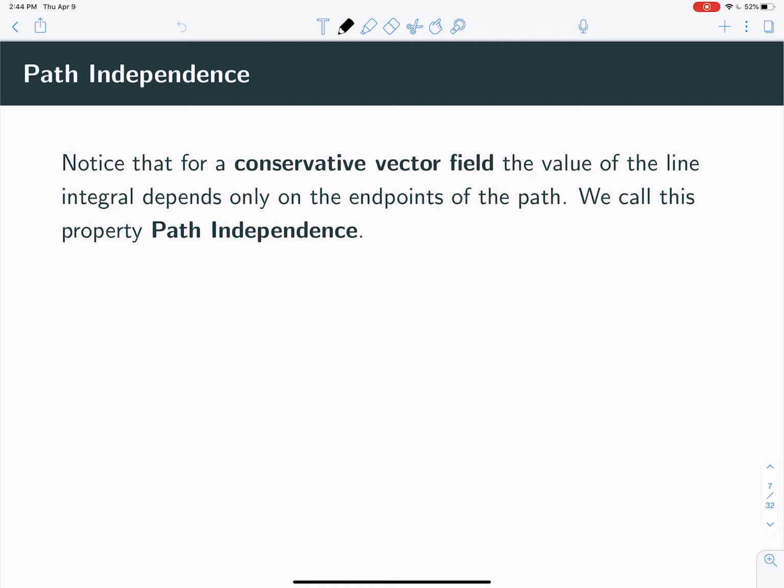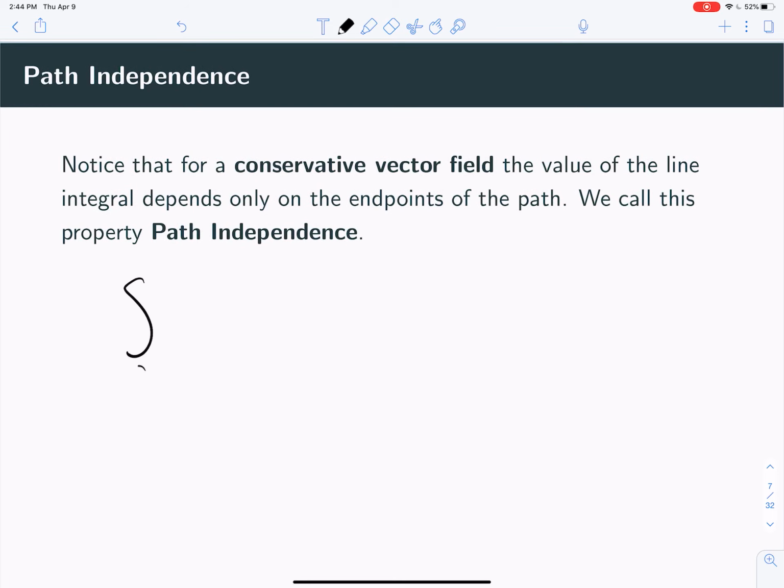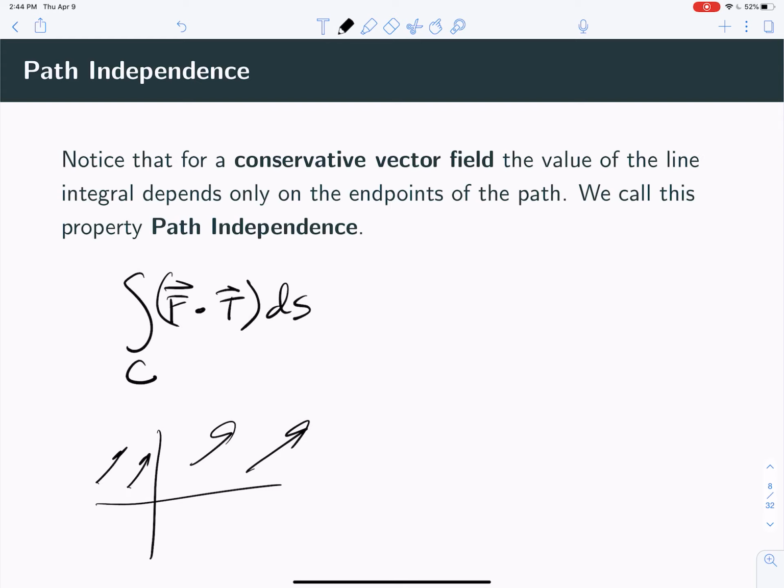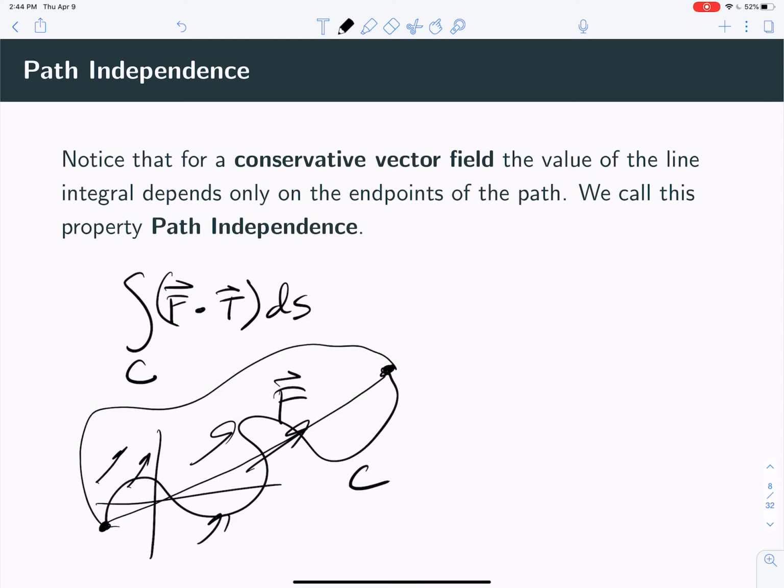All right, welcome back to our last of 3 videos on the fundamental theorem of line integrals, this one on path independence. So notice that for a conservative vector field, the value of a line integral depends only on the endpoints of the path. And what we mean by that is if you have some line integral, now granted it is the line integral of a vector field, so we need to have some vector field F, the wind is blowing, right? And then you've got some path through that vector field F. It turns out that no matter how you choose to get there,